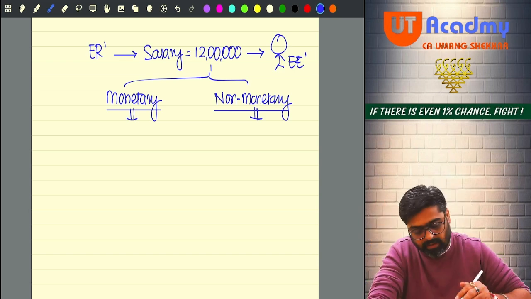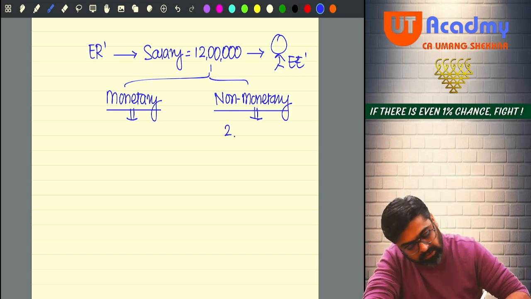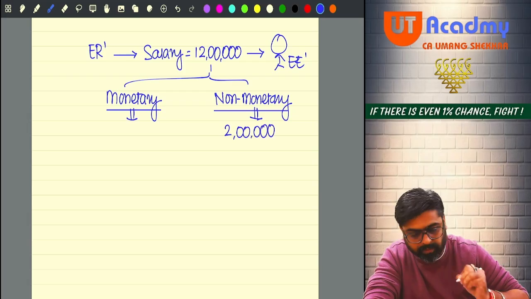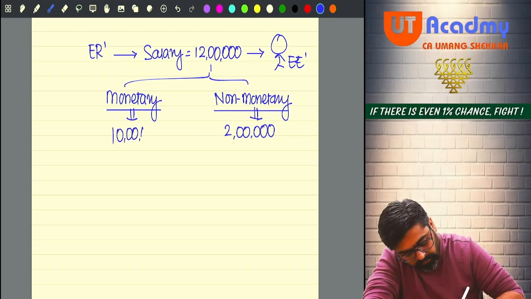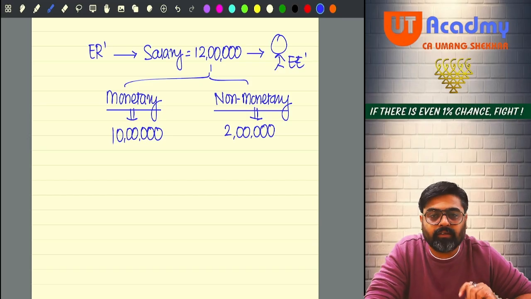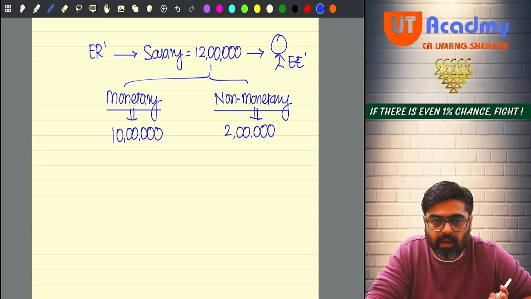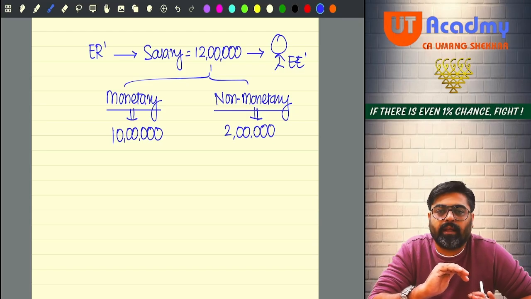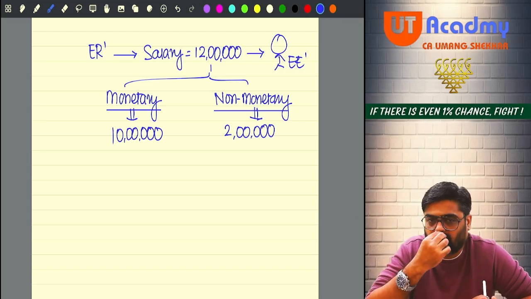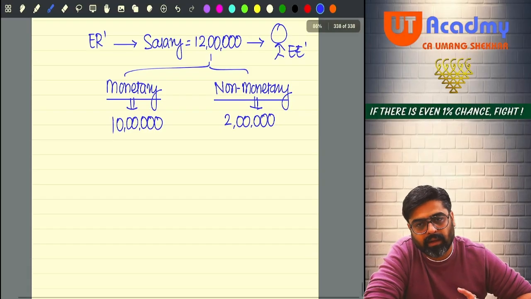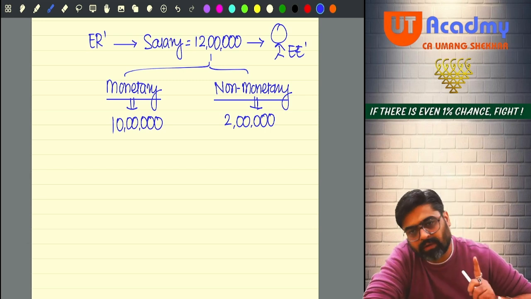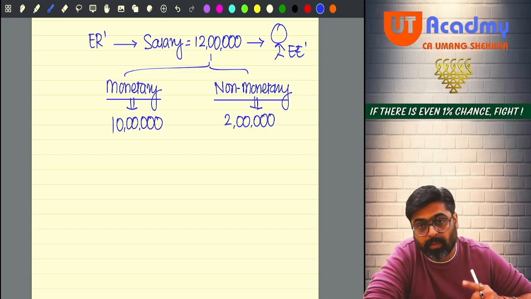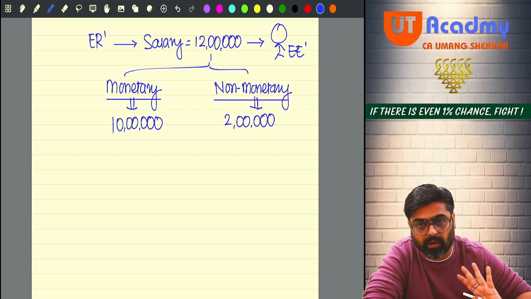Okay. Now pay attention. If the non-monetary salary given to you was 2 lakh rupees, and the monetary salary definitely was 10 lakhs. Okay. Now what is happening? You have the breakup of the salary. 2 lakh rupees you are getting as non-monetary salary, 10 lakh rupees as monetary salary. But definitely the entire 12 lakh is your income. Say yes. On that entire 12 lakh, whatever tax is to be paid by you, the employer will deduct also. Yes or no?